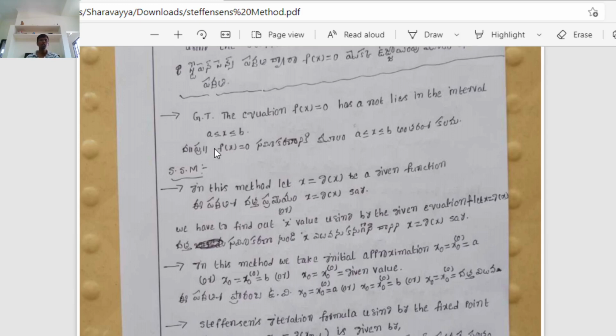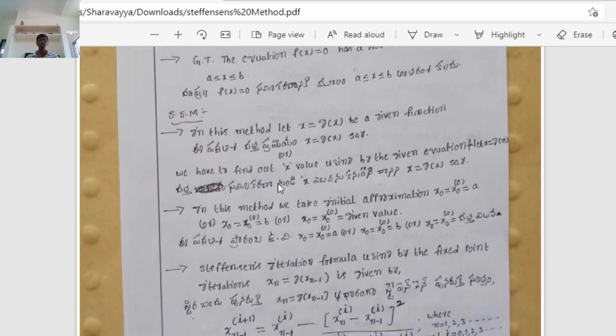ఇక్కడ మనము దత్తాంశ ప్రకారం f of x equal to 0 సమీకరణానికి మూలము a less than or equal to x less than or equal to b అనే అంతరంలో కలదు. If it satisfies the condition by the intermediate value theorem, f of a dot f of b less than 0, that implies the equation f of x equal to 0 has at least one root alpha belonging to the open interval a comma b. కావున f of x equal to 0 సమీకరణానికి ఓపెన్ ఇంటర్వెల్ a కామా b అంతరంలో కనీసం ఒక మూలం ఉంటుంది.